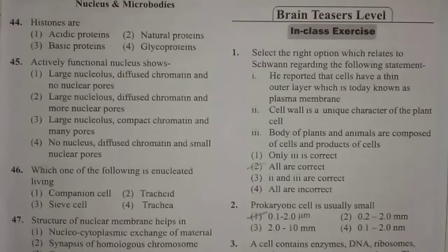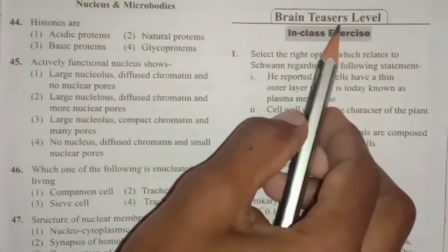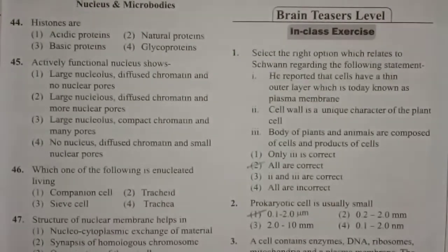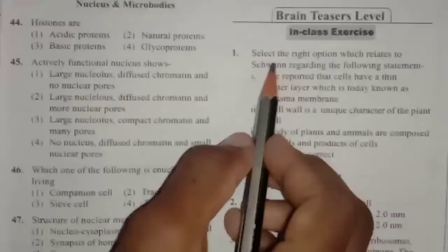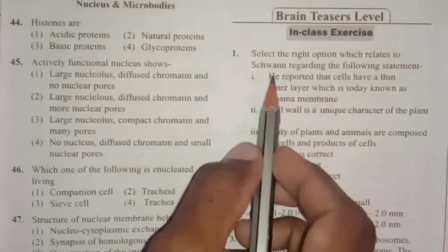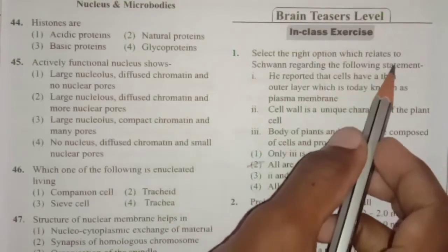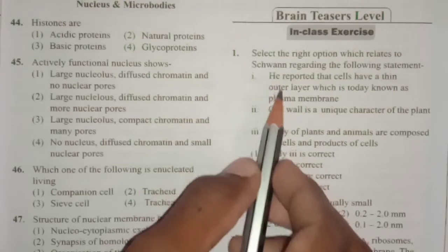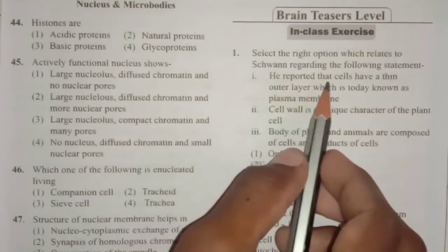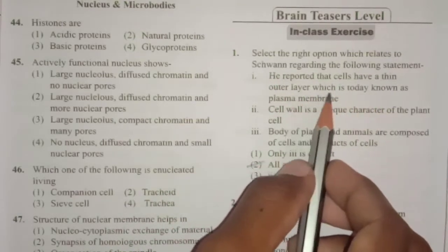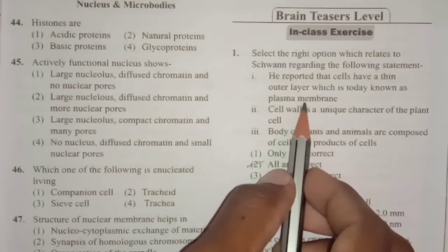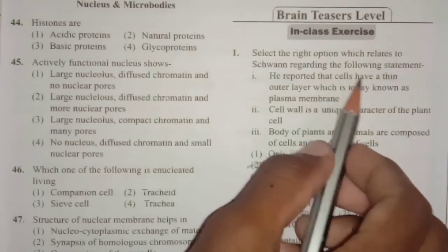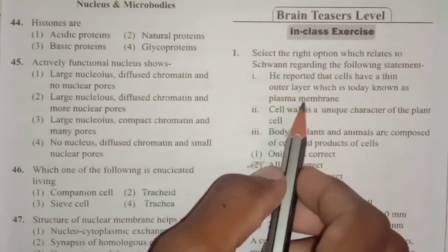Today we are discussing the brain teaser level questions related to the chapter The Cell, Unit of Life. See the first question. Select the right option which relates to Schwann regarding the following statements. Here they have given some statements related to Schwann. According to him, he reported that cells have a thin outer layer which is today known as plasma membrane. Yes, this is right. Schwann only reported that the cells have a thin outer layer called as plasma membrane.